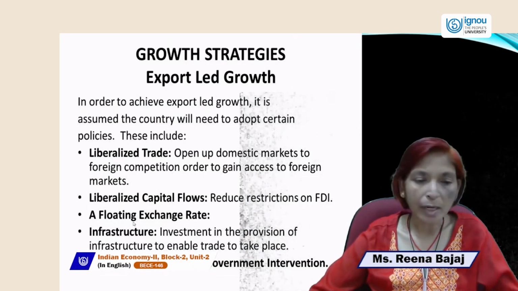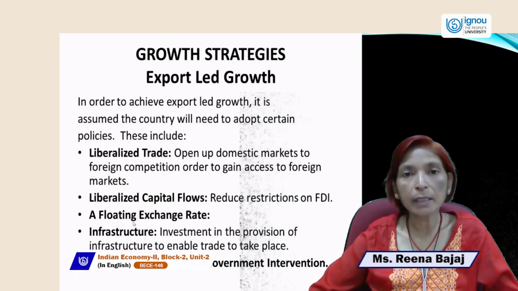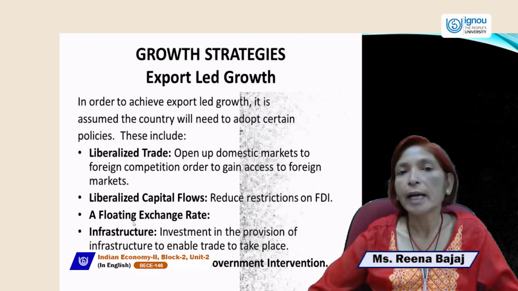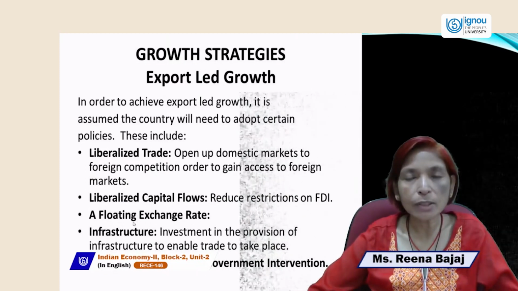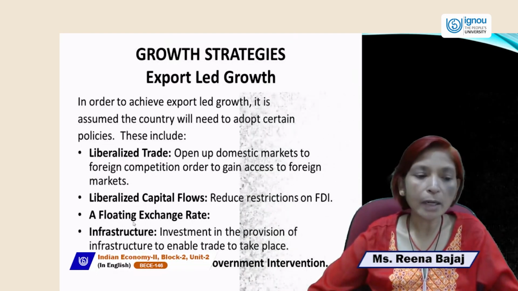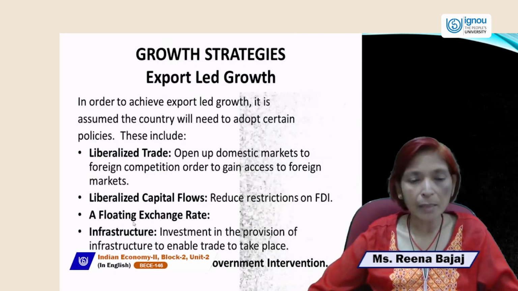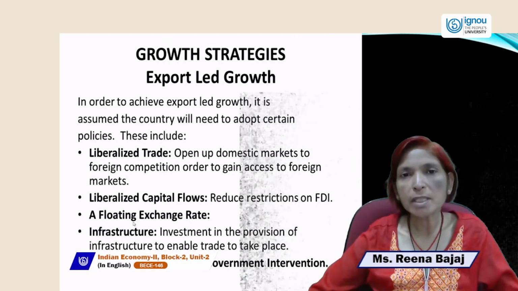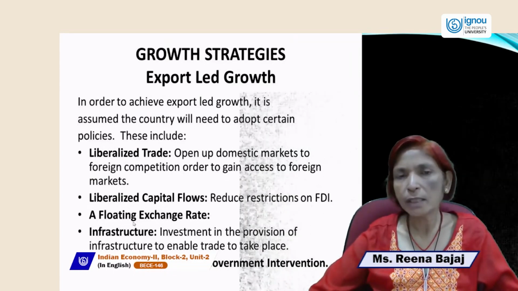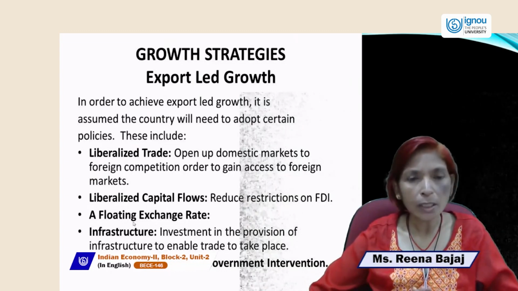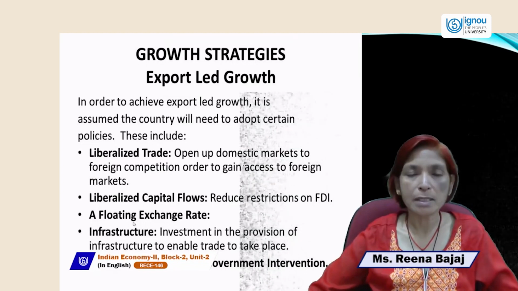business enterprise. But at present, during the 1991 time period, the government replaced this act. The MRTP Act has been abolished, and at present the Competition Act 2002 is in force, in which the government deregulates and its interference is also minimized. It means at present, any business enterprise can invest any amount of money, more and more money. There is no restriction, no limit set by the government to invest money in business enterprises.